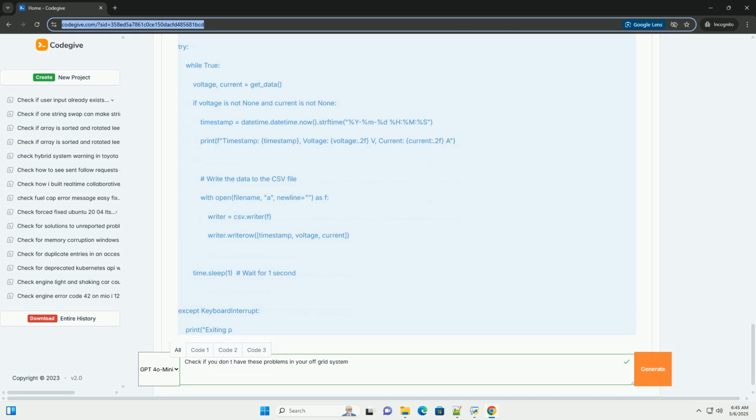Undersized wiring: wires are too small to handle the current. Loose connections: connections are not properly tightened. Corrosion: corrosion on terminals and connections. Damaged wiring: insulation is damaged, exposing the conductor.